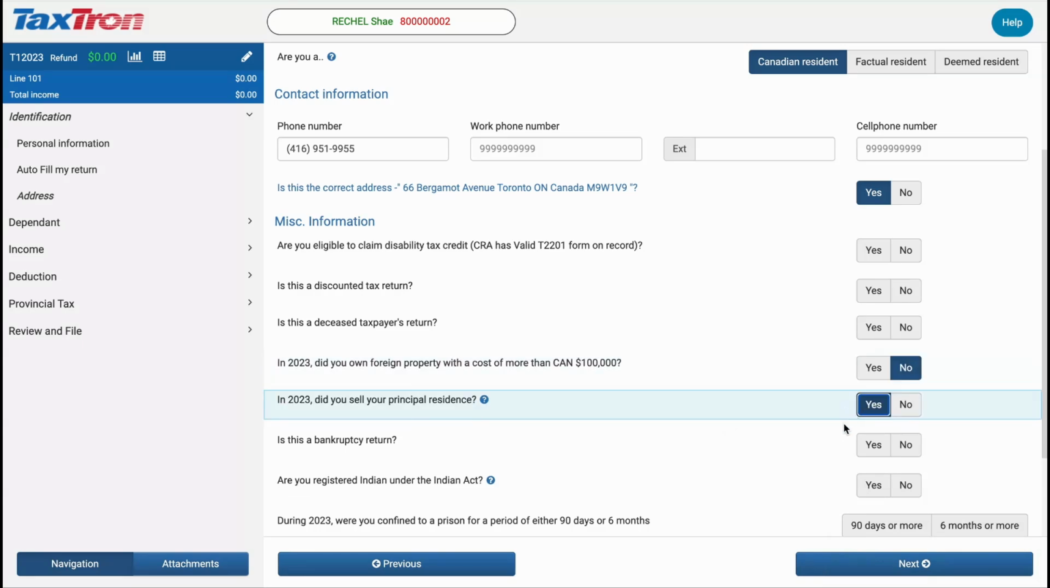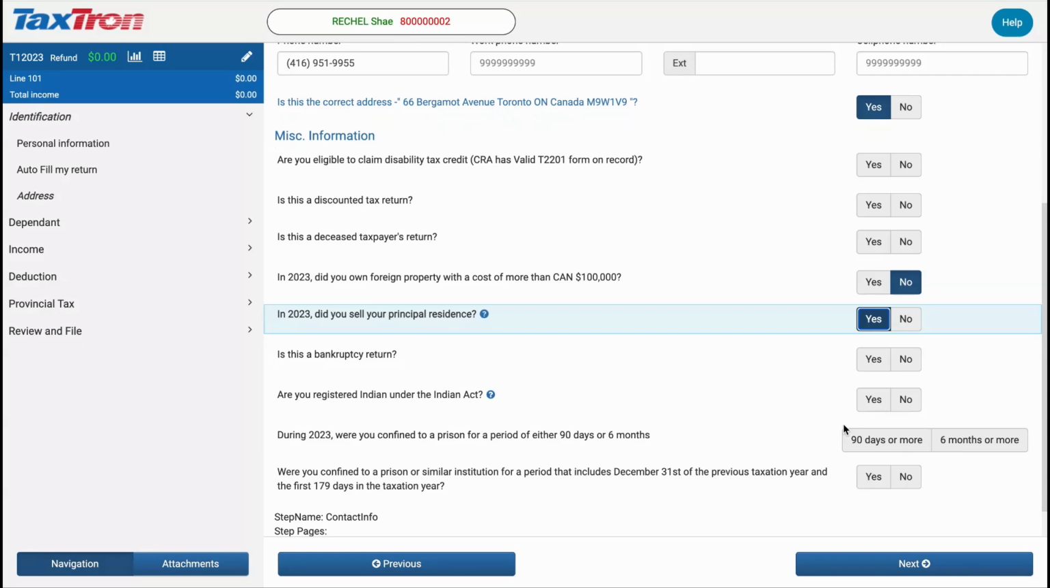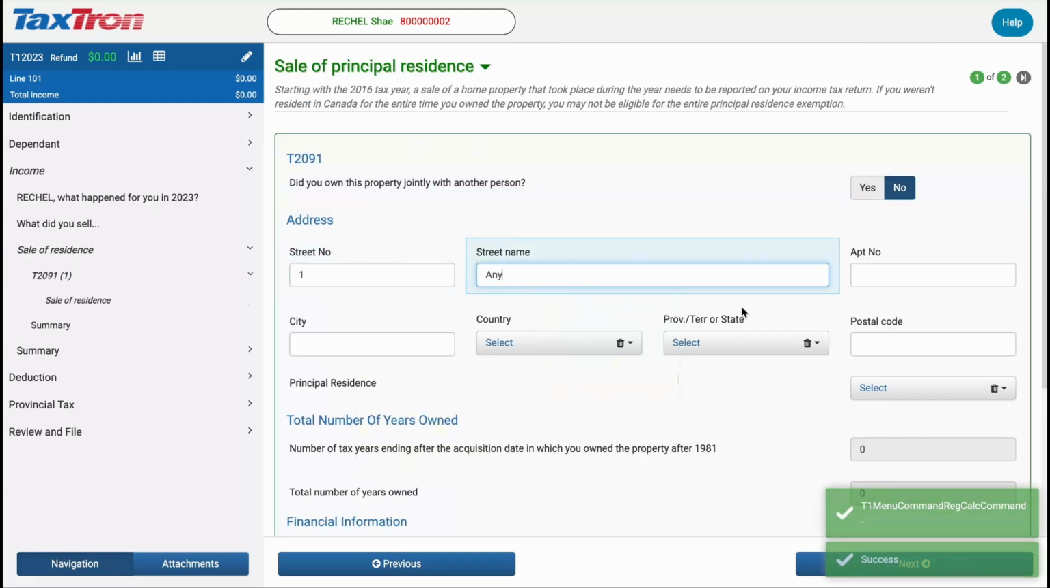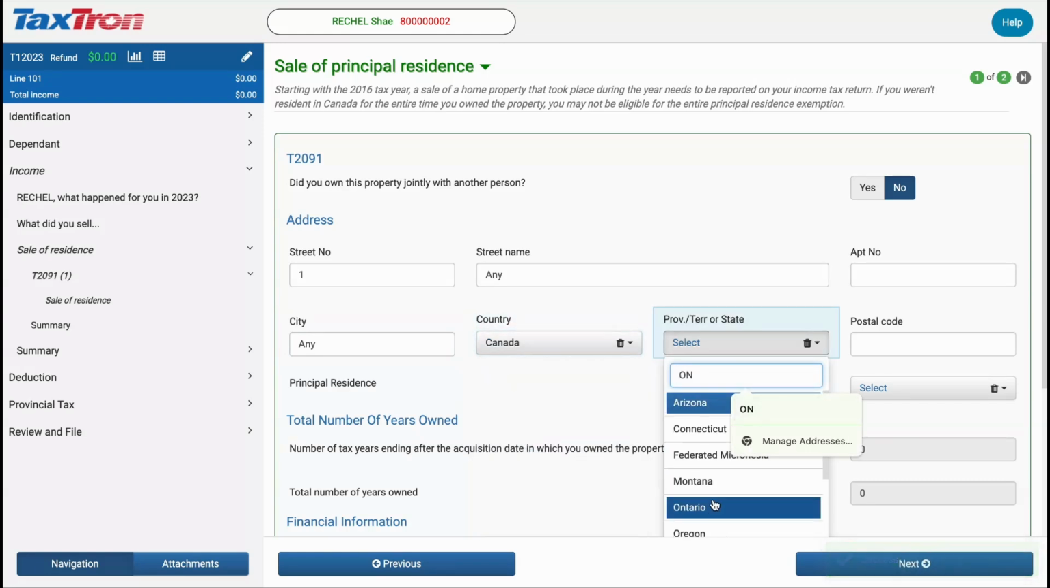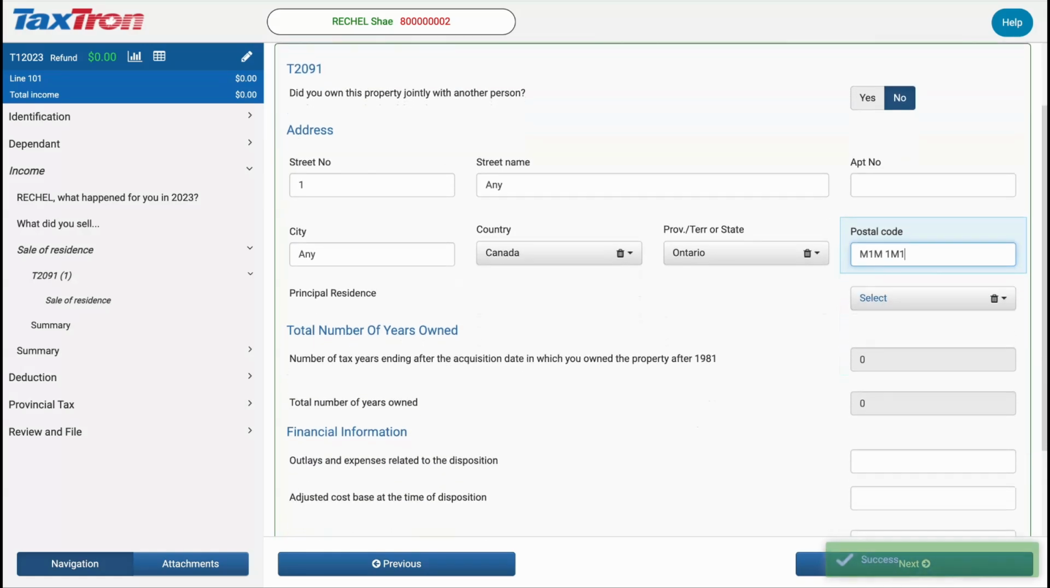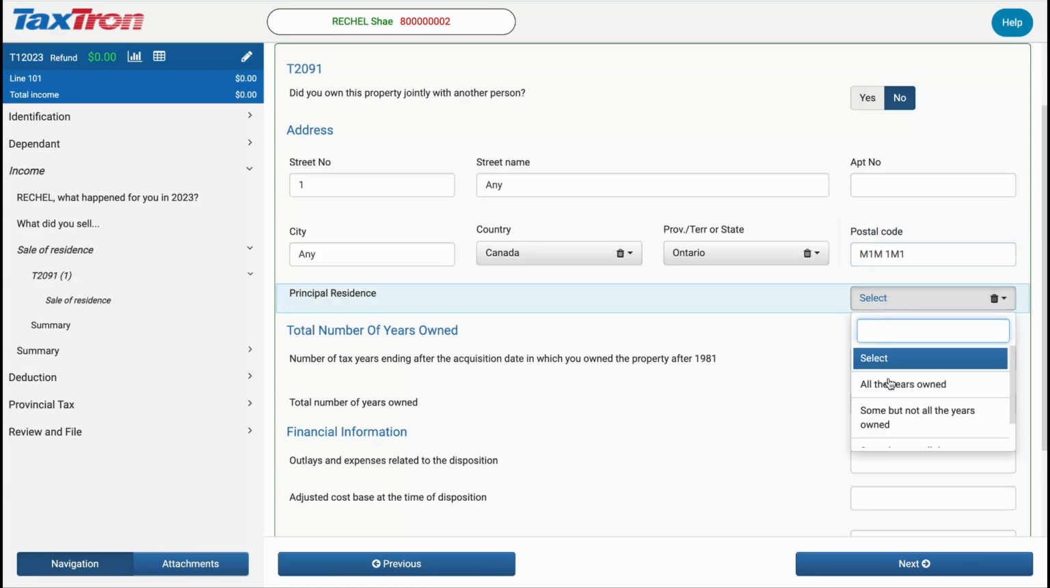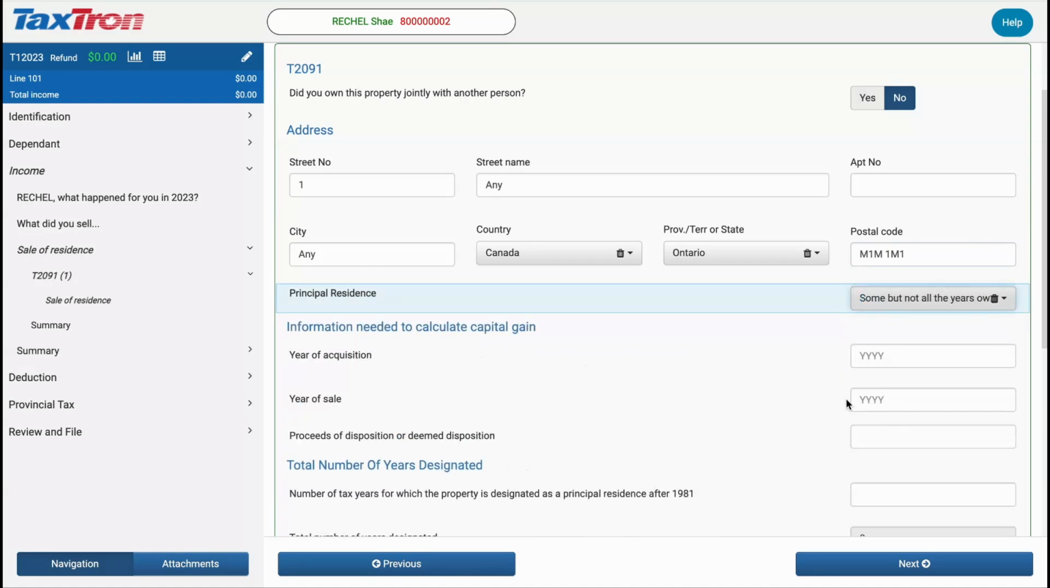Next, let's go to Rachel's address tab and answer yes to the question, in 2023, did you sell your principal residence? Then, navigate to the Income tab and select the Sales of Principal Residence section, entering the property address as shown on the screen. According to this scenario, the property was their principal residence for the years 2010 to 2021, a total of 11 years, including the spousal rollover years. For the years it was rented out, 2021 to 2023, it will not be eligible for the principal residence exemption.